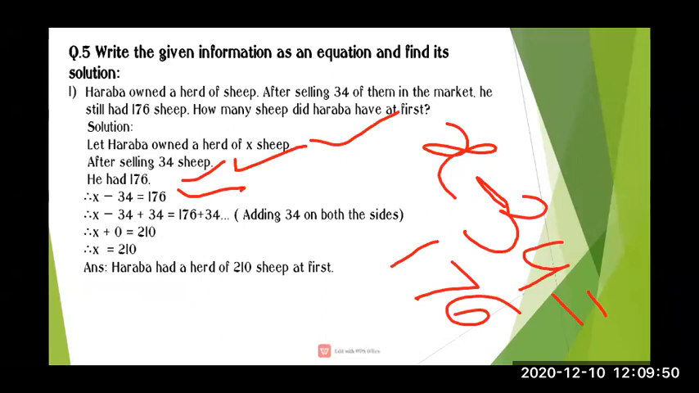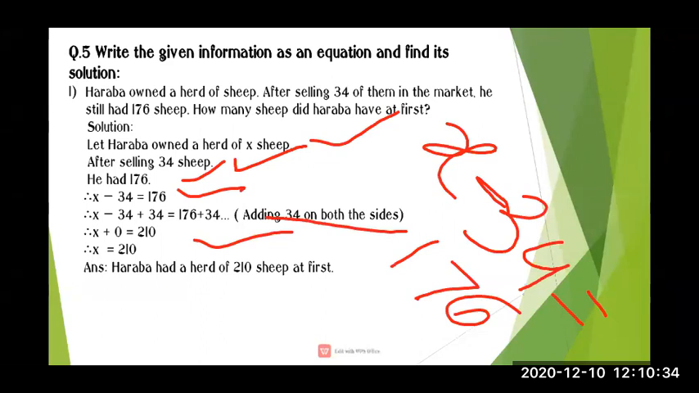Now we got an equation, and we will solve it as we solved yesterday, with the same steps. Here after X there is minus 34. Minus 34 will convert into plus 34 on both the sides. So the first step is X minus 34 plus 34 equal to 176 plus 34. Then we write bracket 1: adding 34 on both the sides.